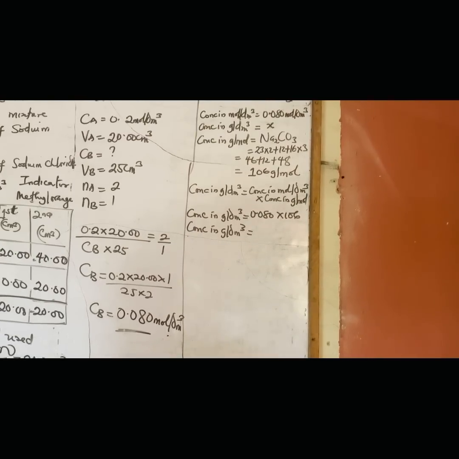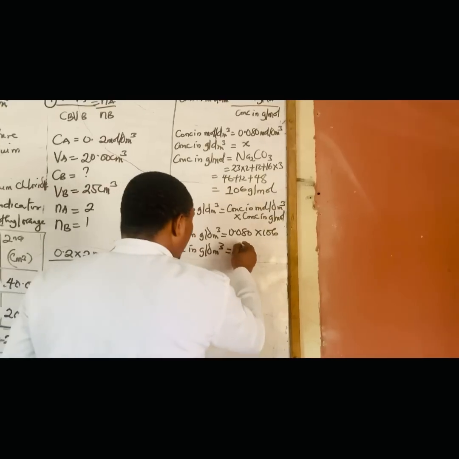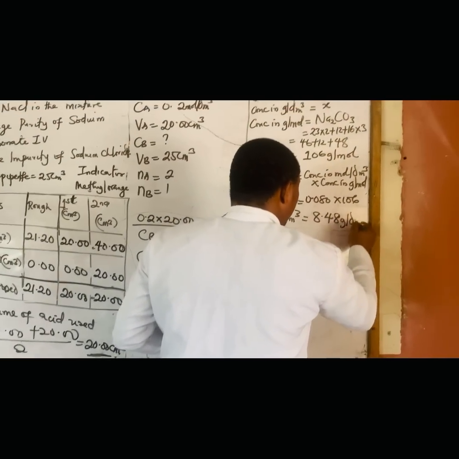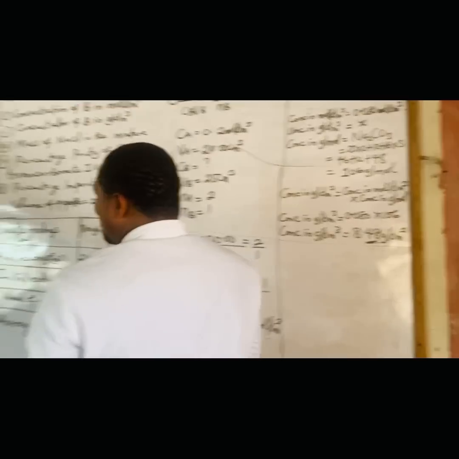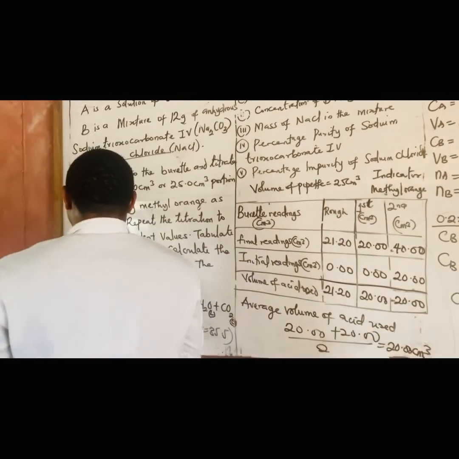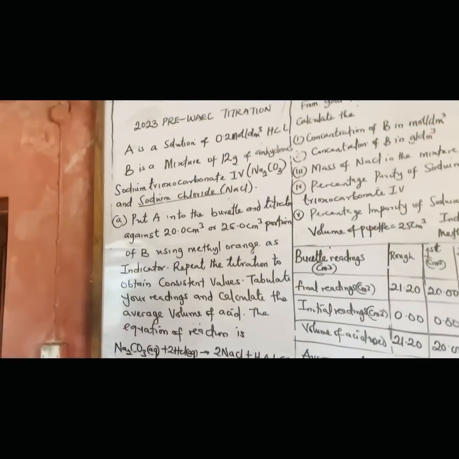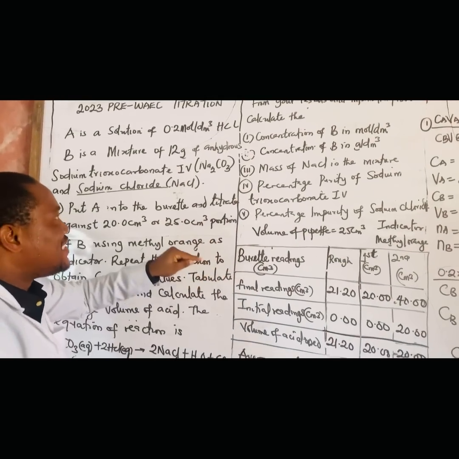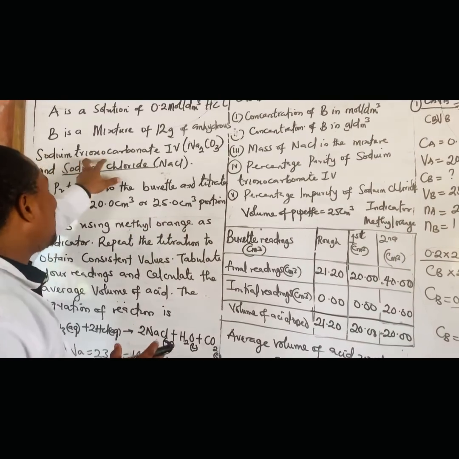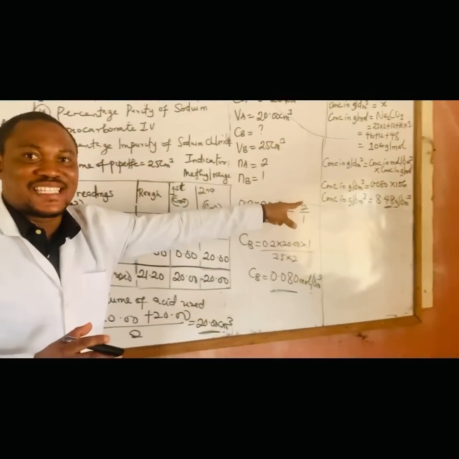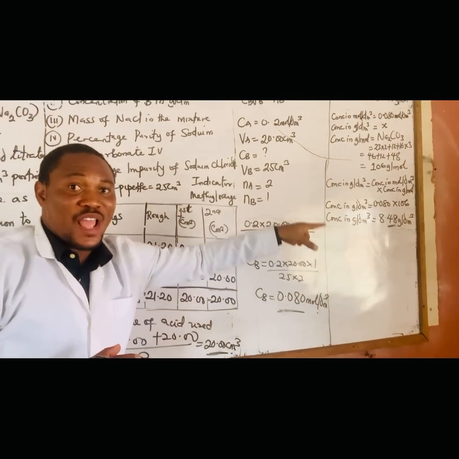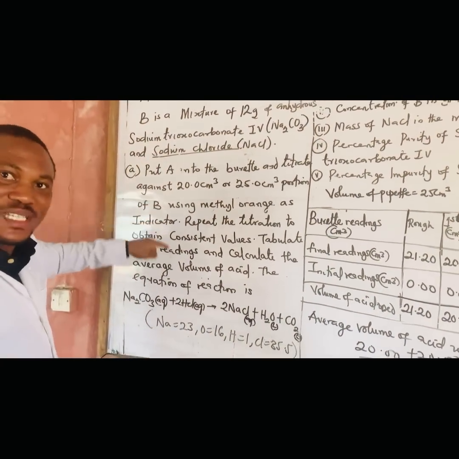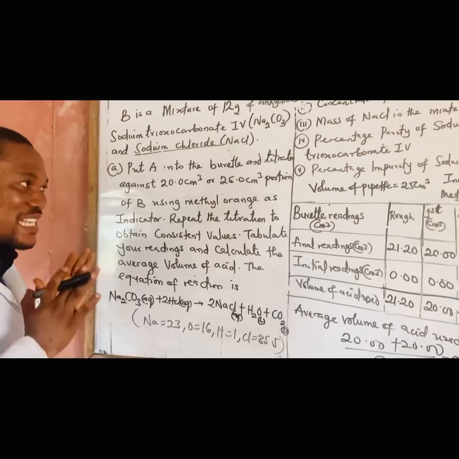That's giving us 8.48 gram per dm cube. Now look at this, you see, we are actually getting a headway for the question. The mixture is 12. So the calculation has shown us that the mass of sodium carbonate that is there is 8.48. Can you see that? Which means I can now determine the mass of the sodium chloride impurity that is there. So that's how we solve questions.